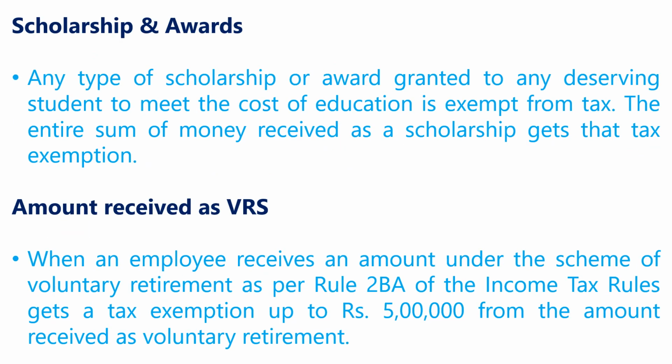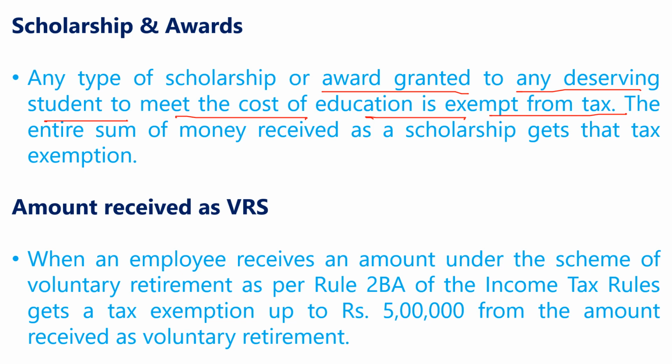Next, scholarship and awards. Any type of scholarship or awards granted to any deserving student to meet the cost of education is exempt from the tax. If the student is receiving scholarship or any award, these scholarship and awards are exempted from the tax. So अगर कोई scholarship के नाम पे पैसे मिल रहे हैं, तो वो students को कोई tax देना नहीं पड़ता.